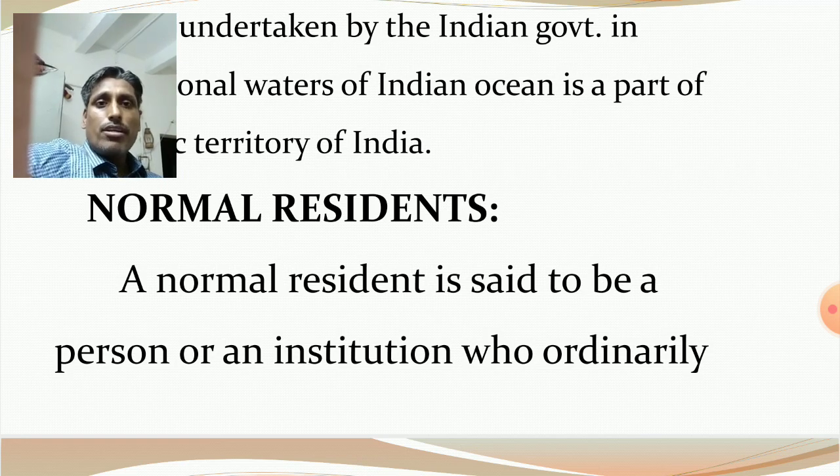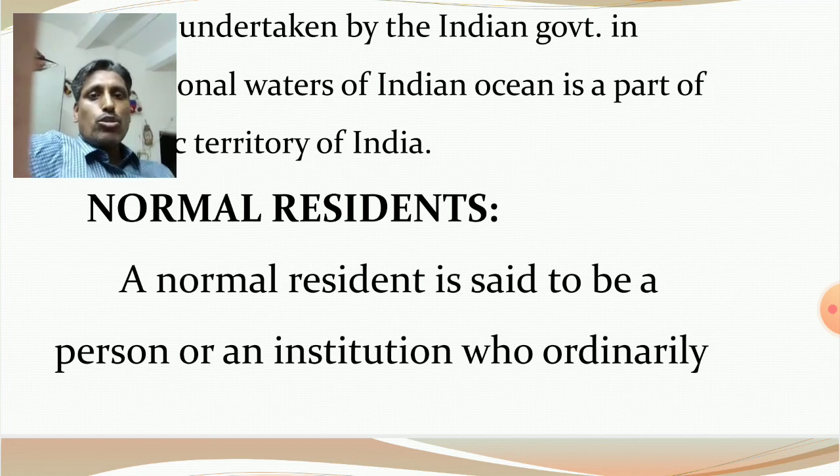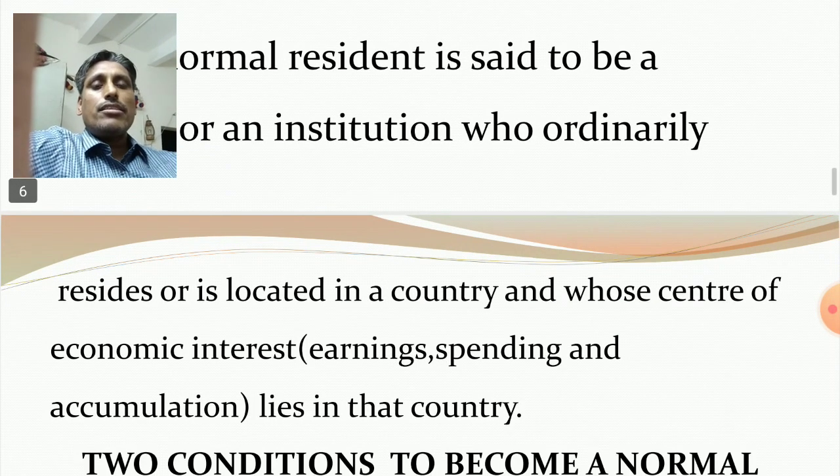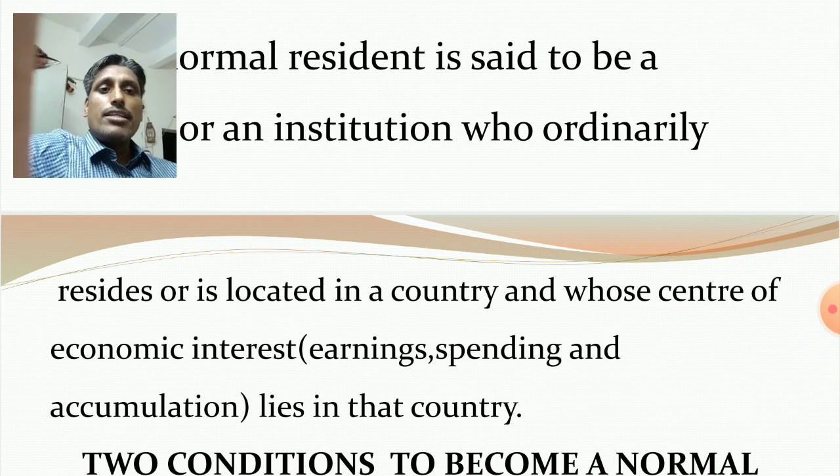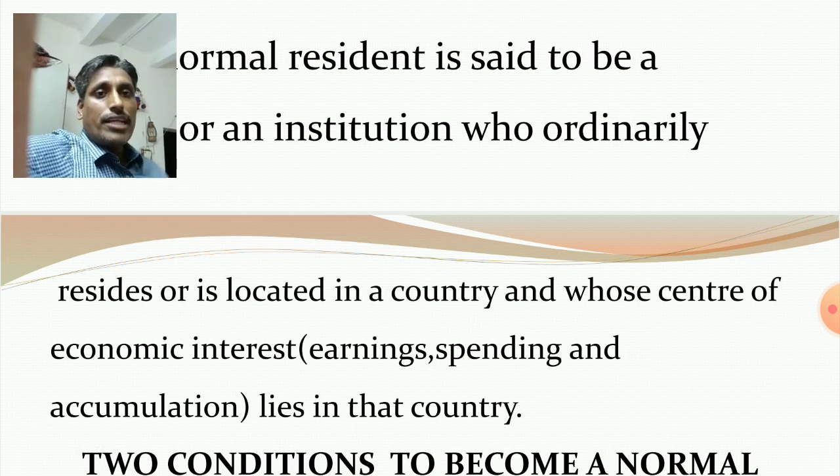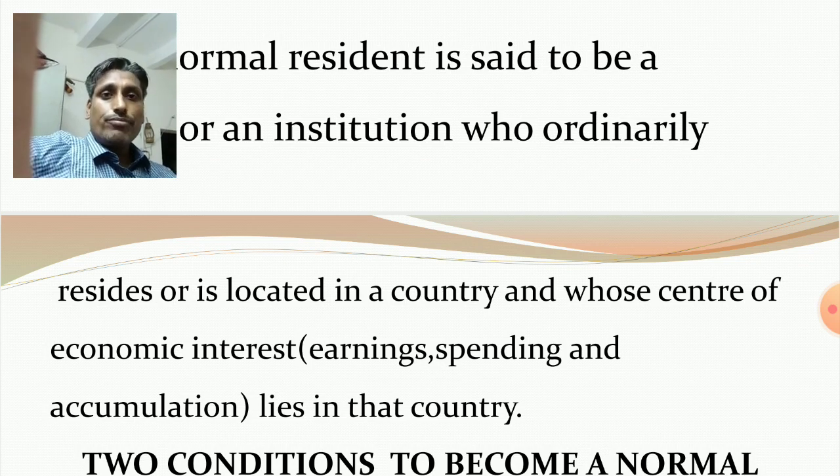A resident may be an individual or an institution or organization or farm or factory or industry or bank or insurance company, etc. So a normal resident is said to be a person or an institution who ordinarily resides or is located in a country and whose center of economic interest like earnings, spending and accumulation lies in that country.